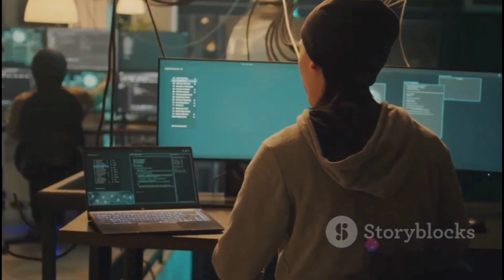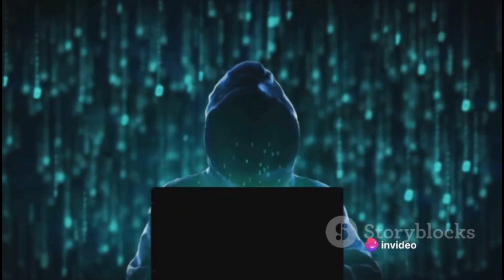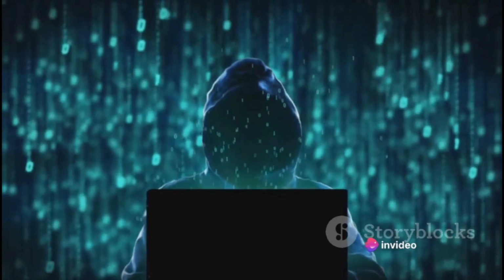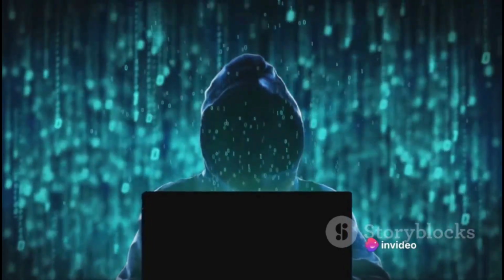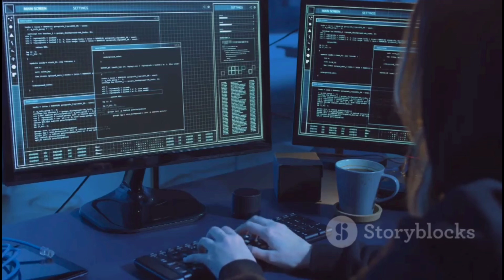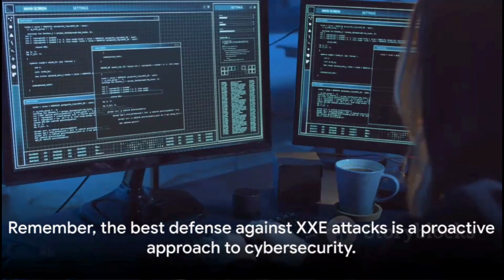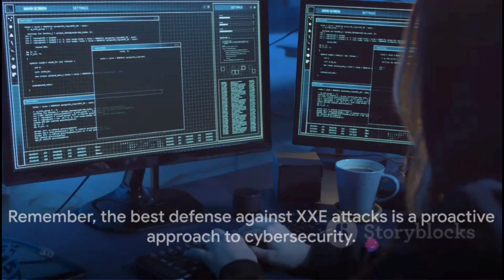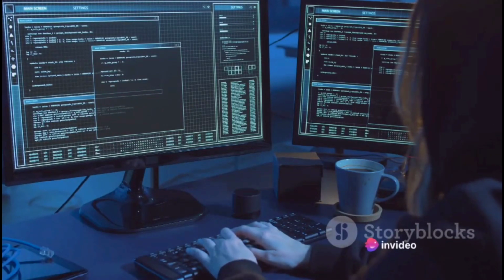Regularly monitor your systems for any unusual activity. Educate your team on the risks of XXE attacks and always be prepared to adapt your strategies as new threats emerge. Remember, the best defense against XXE attacks is a proactive approach to cybersecurity.